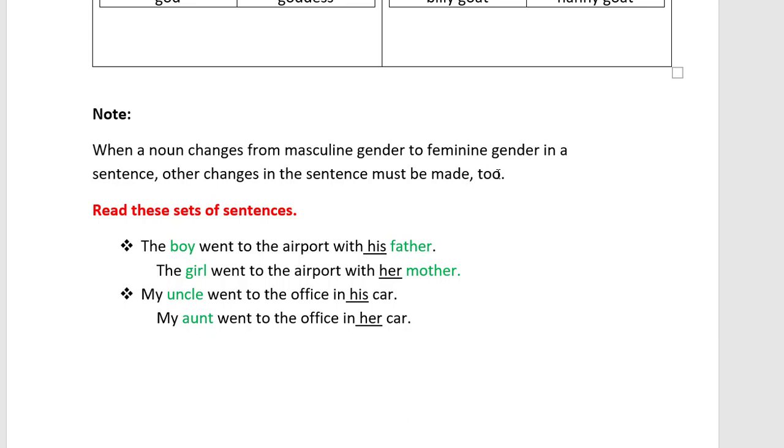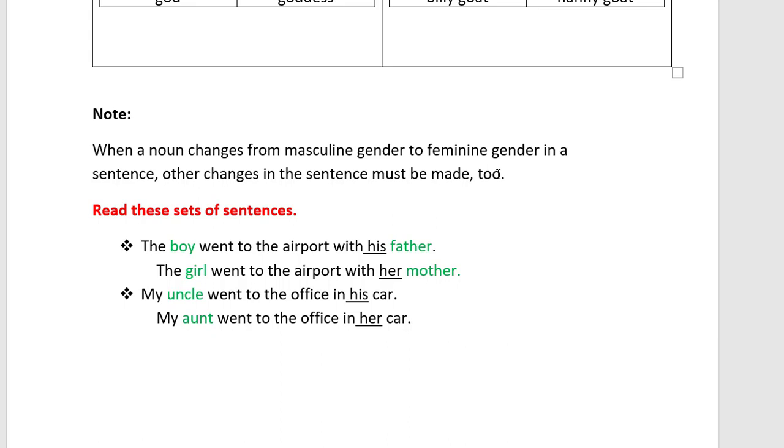Suppose the girl was playing in the garden and her clothes got dirty.